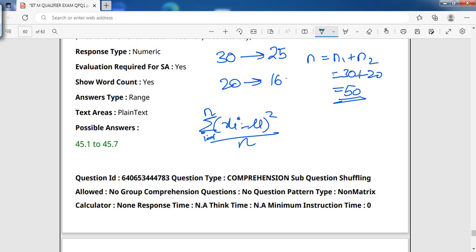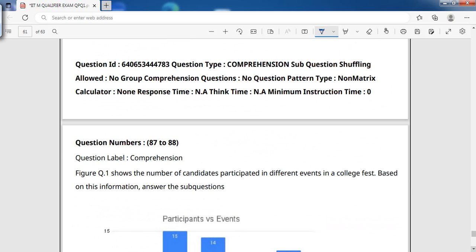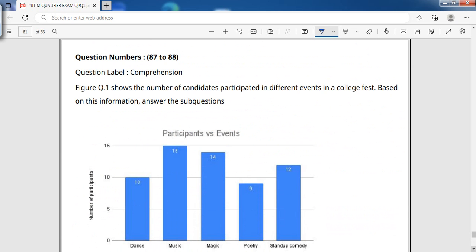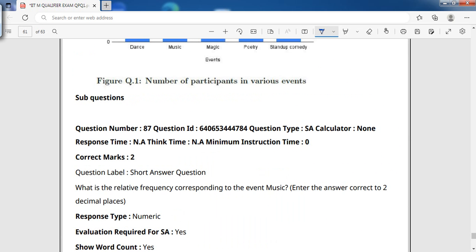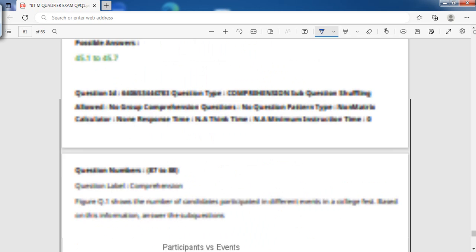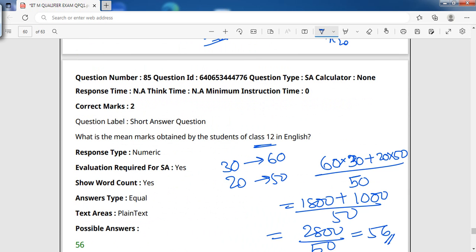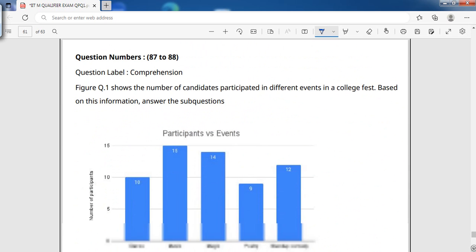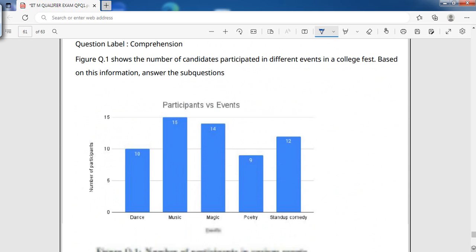Keeping all these values in the formula, we get the solution in the range 45.1 to 45.7. We will be discussing the answers using the range. The values of x1, x2, x3 are not given in the previous question, they just said 30 and 20, so we need to do accordingly. Now let us go to the next question.